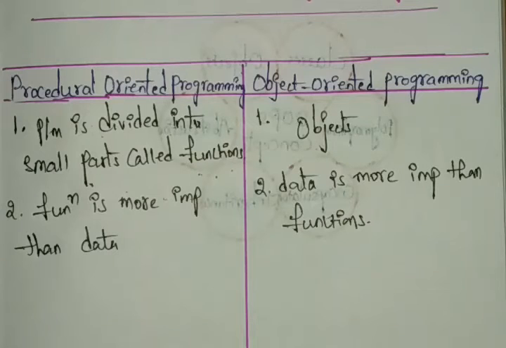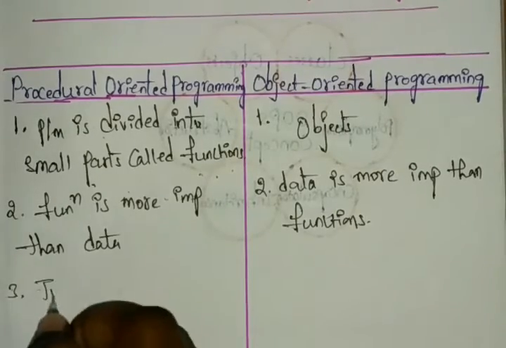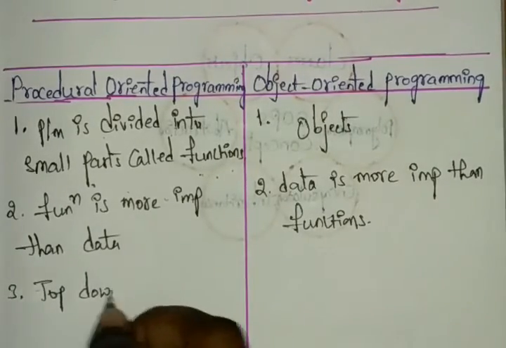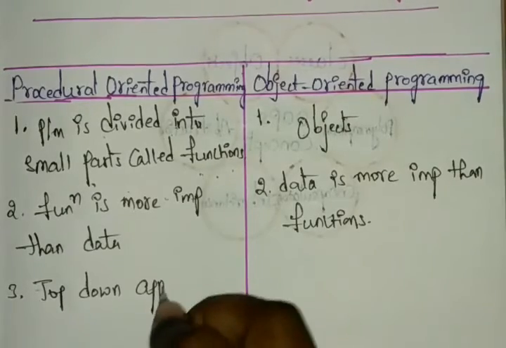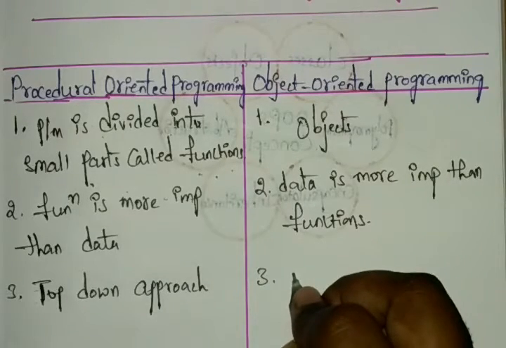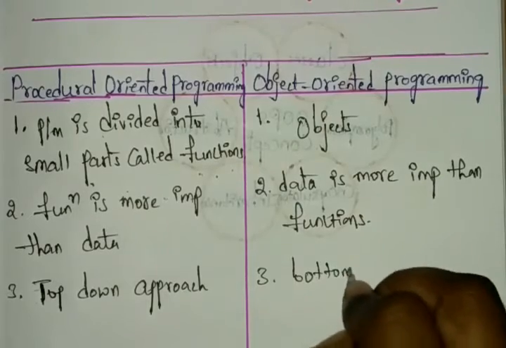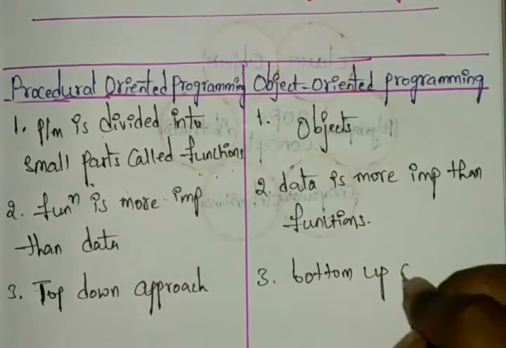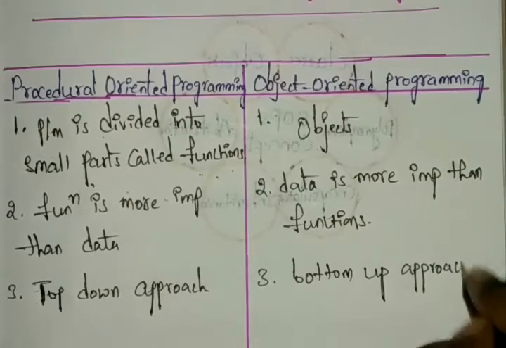And next, procedural oriented programming follows the top-down approach, from top to bottom in a programmatic manner. And object-oriented programming is performed bottom up. This is the bottom-up approach, which is the reverse process.